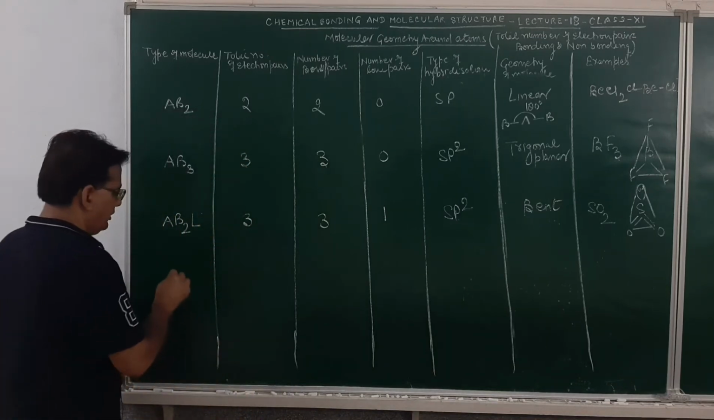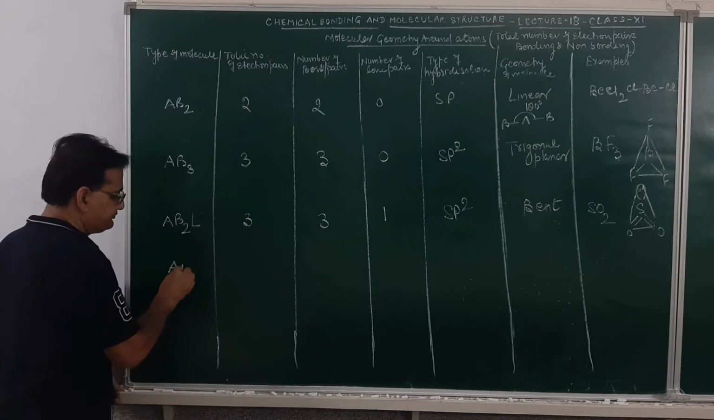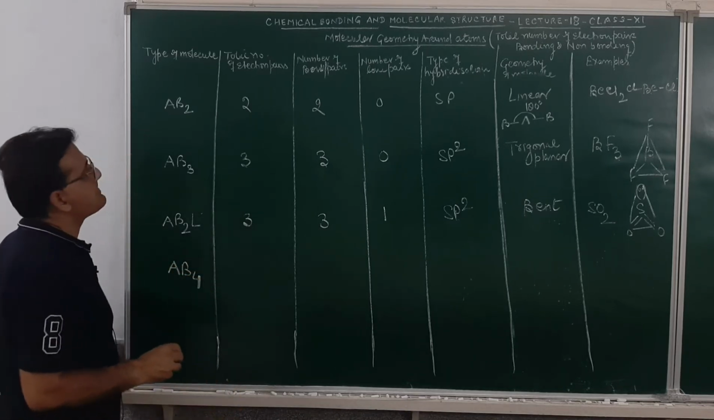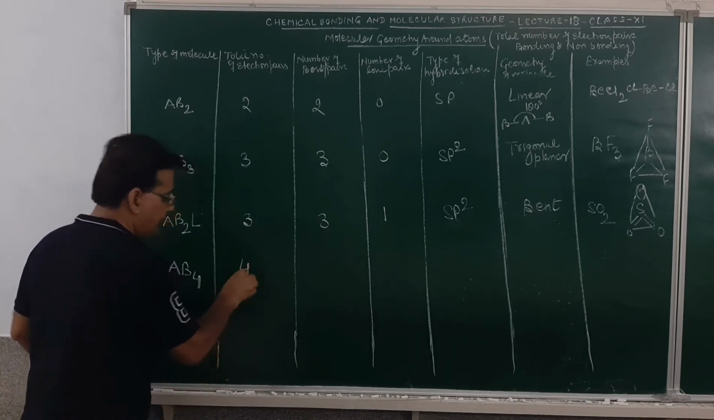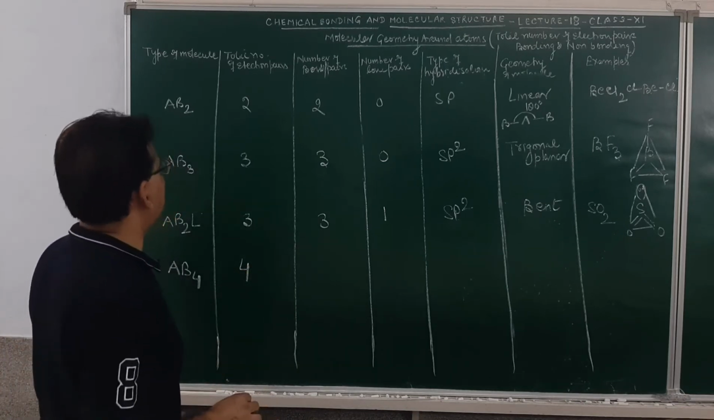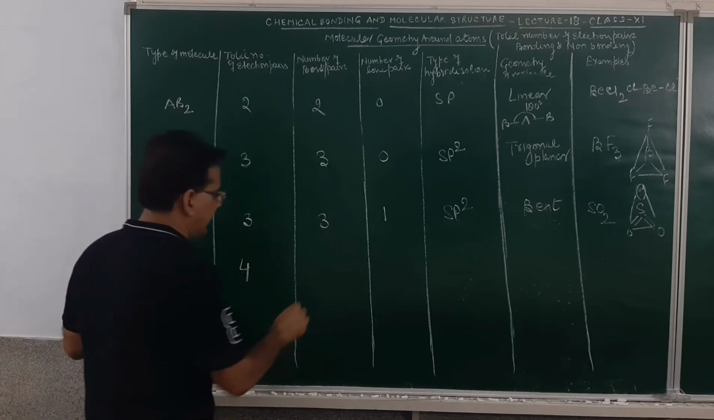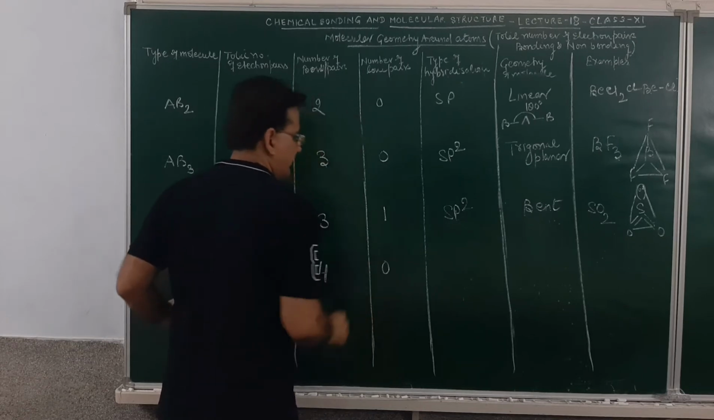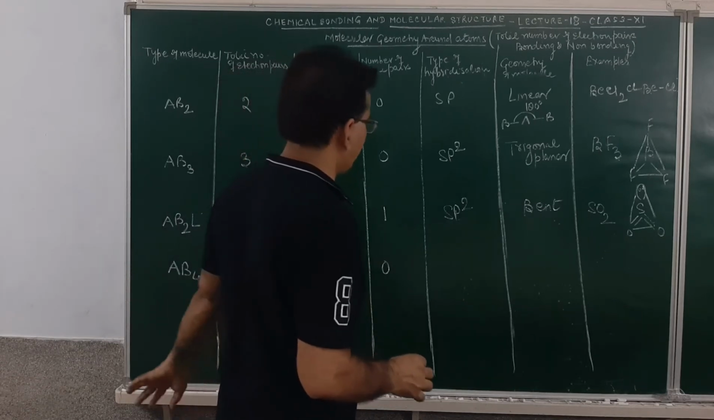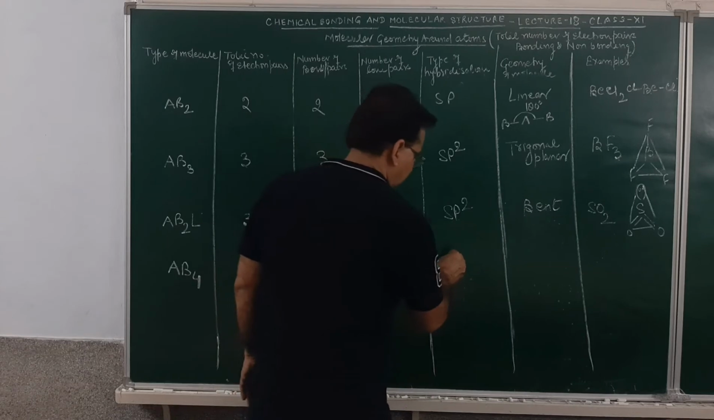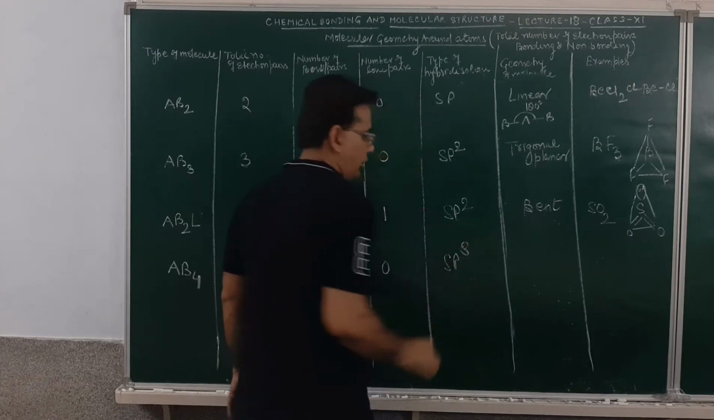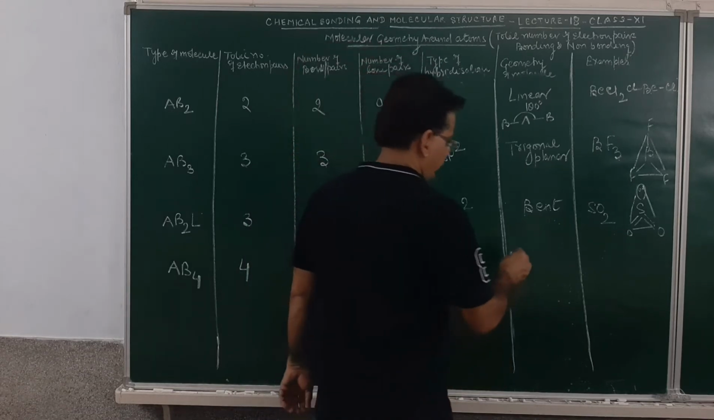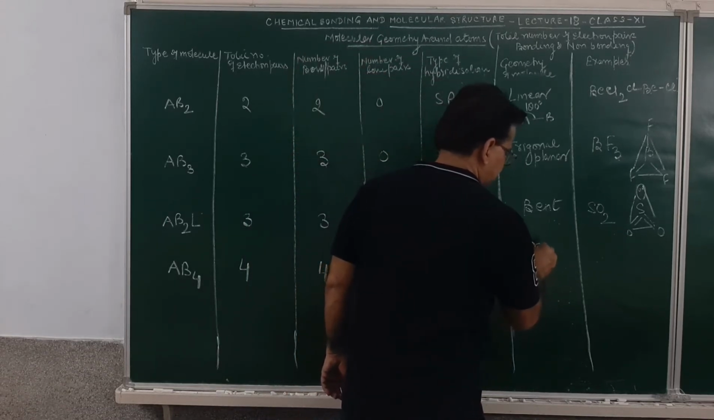Next is the geometry of the kind AB4. In AB4 kind of geometry, total number of electron pair will be 4. Am I clear? Number of bond pair will be 4 and number of lone pair of electron in this case will be 0. When the number of lone pair of electron is 0, the molecule will have a regular geometry of sp3 type of hybridization. And in this case, geometry will be tetrahedral.